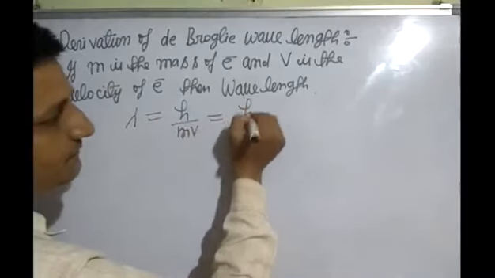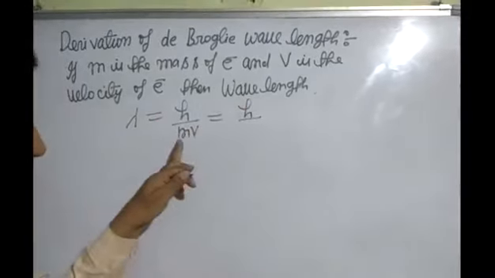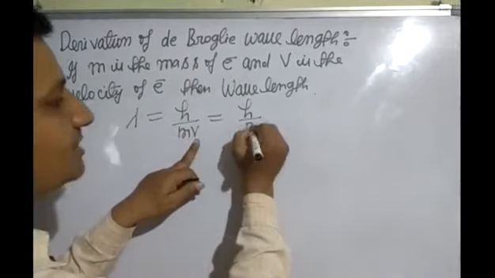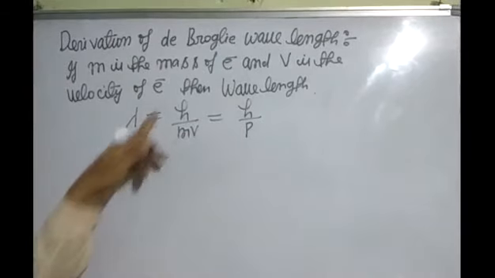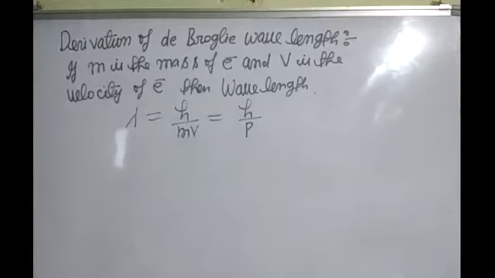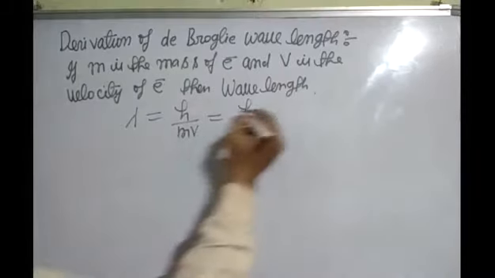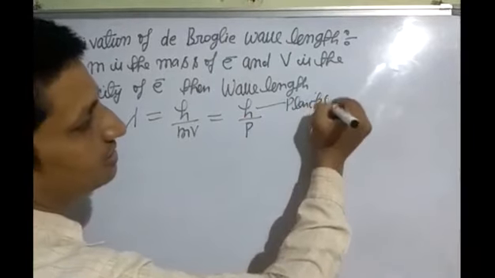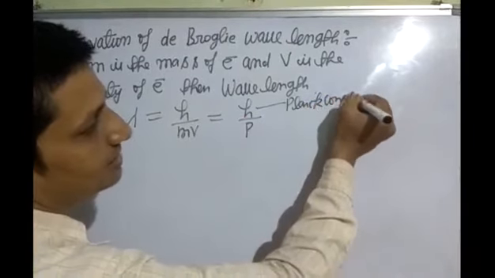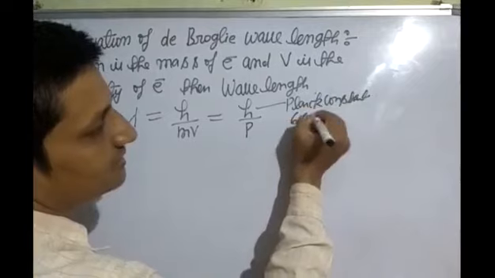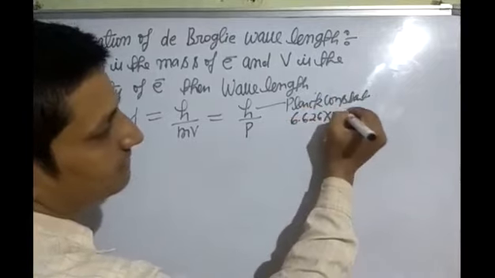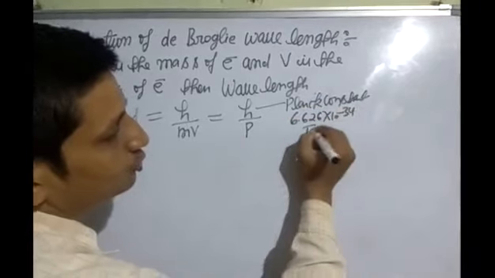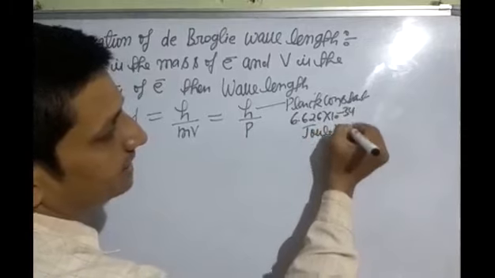You know very well from 9th standard, product of mass and velocity is called momentum. So lambda is equal to h upon mv is equal to h upon p. Here h is Planck constant. Value of Planck constant h is 6.626 into 10 to the power minus 34 joule second.